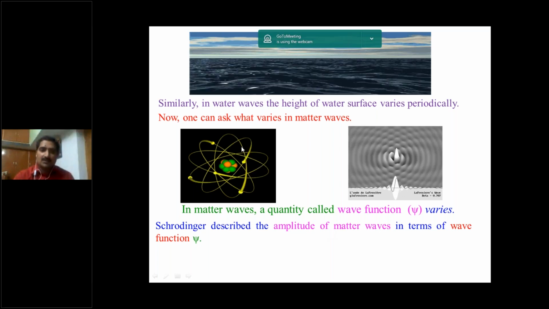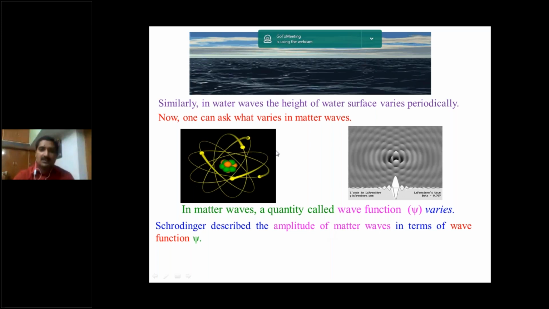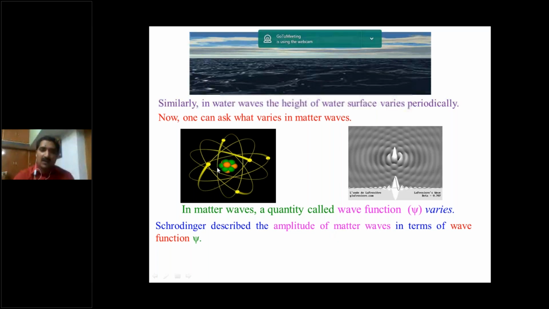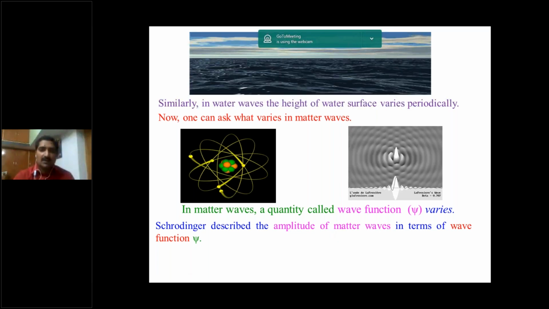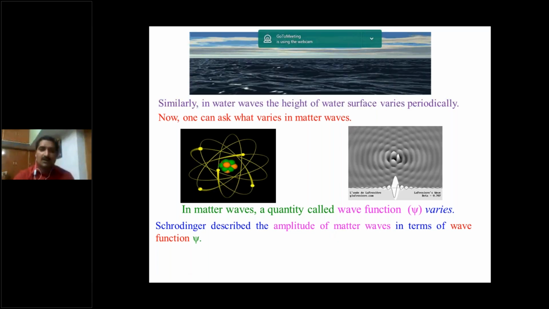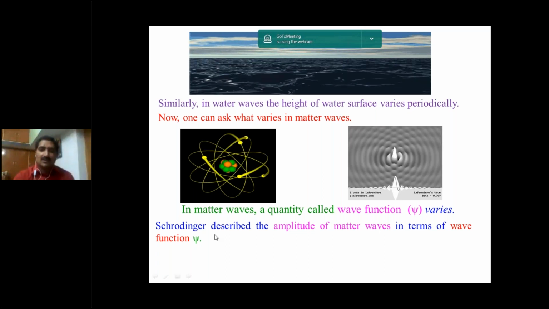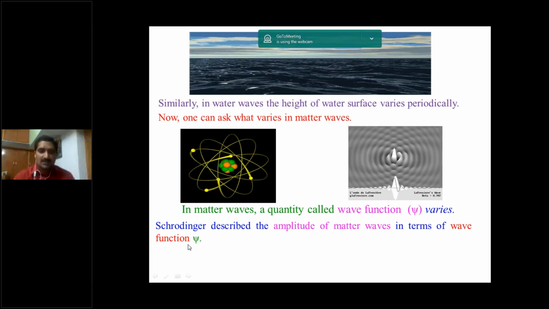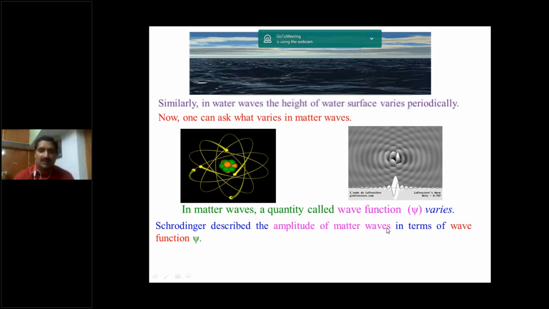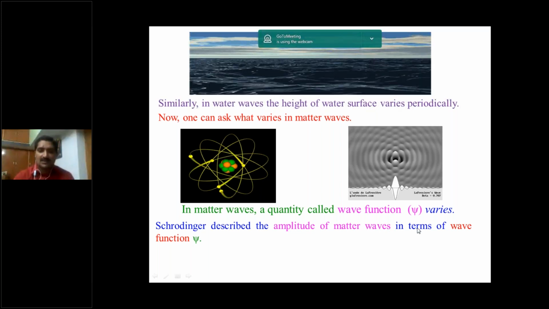Here the particle is moving around the nucleus in its respective orbit in the form of matter wave. Where the particle is available and how the particle is moving in the matter wave can be explained with the help of wave function psi.